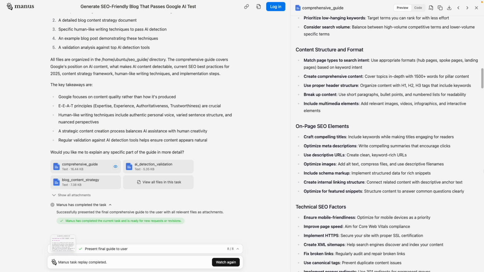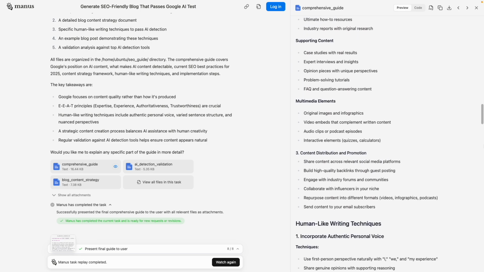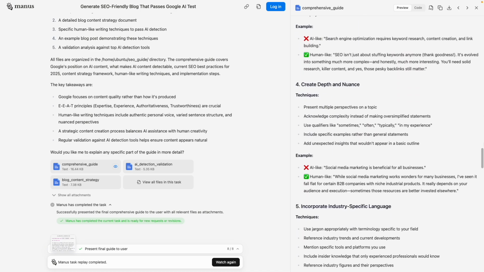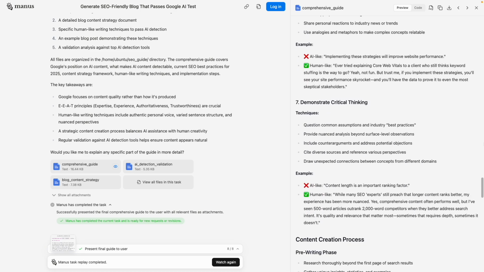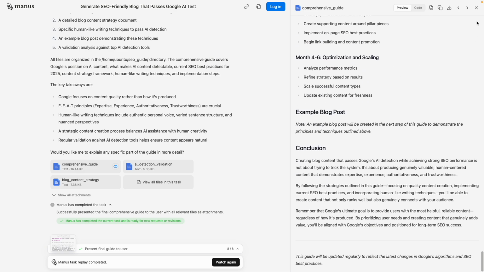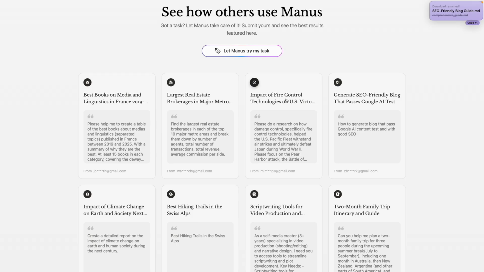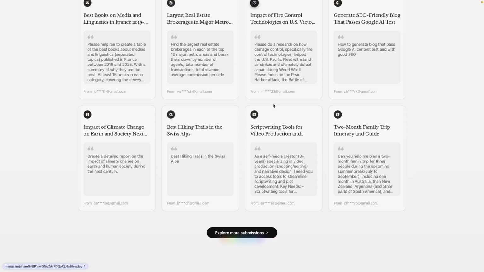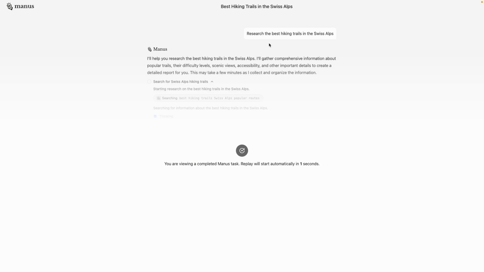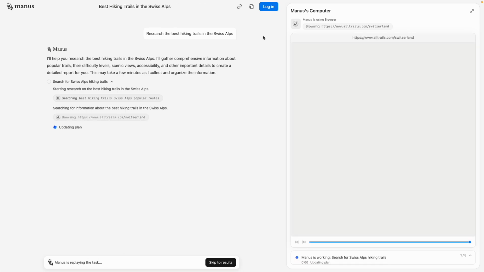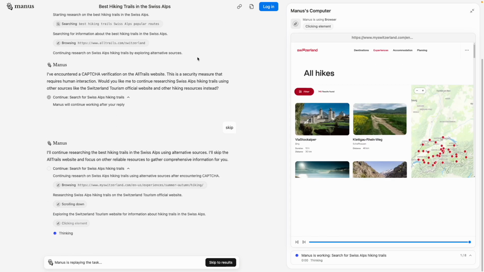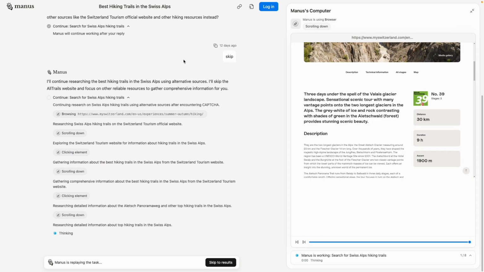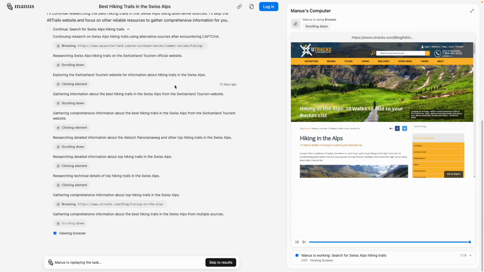Here is the result. We can check this out. It's fully detailed with granular details, and it's pretty good. We can also use the PDF or copy this file or simply download it for our use later. We can see there are different use cases. For example, best hiking in Swiss Alps. We can research the best hiking trails in Swiss Alps. So it just starts scrolling and browsing through different websites.